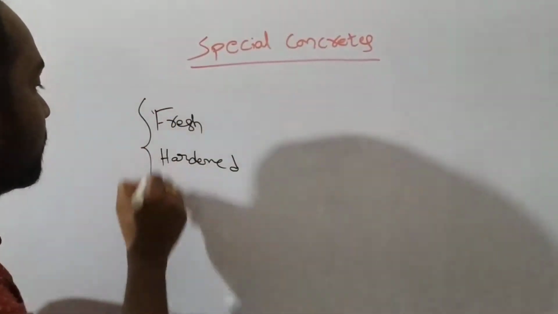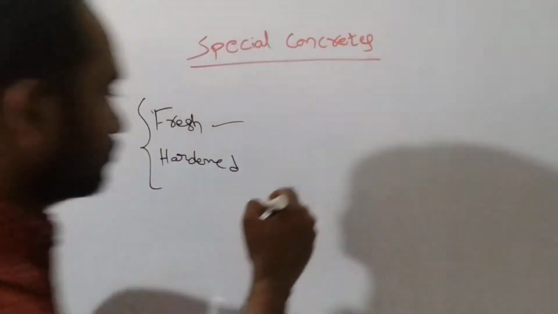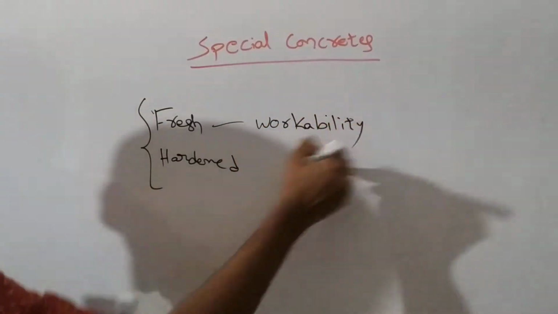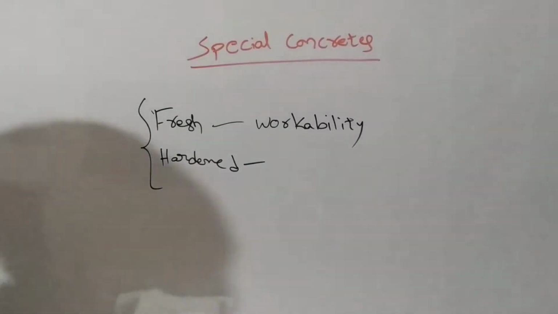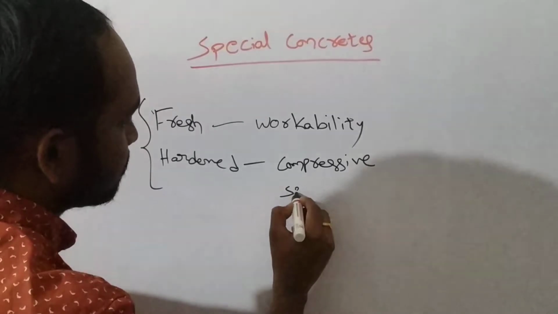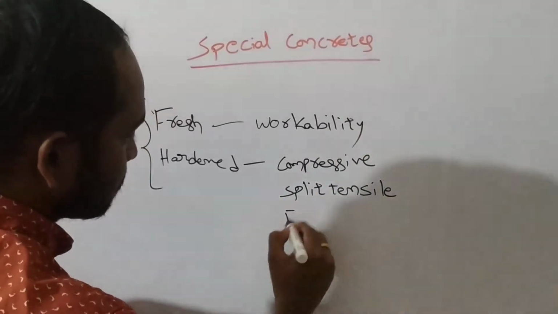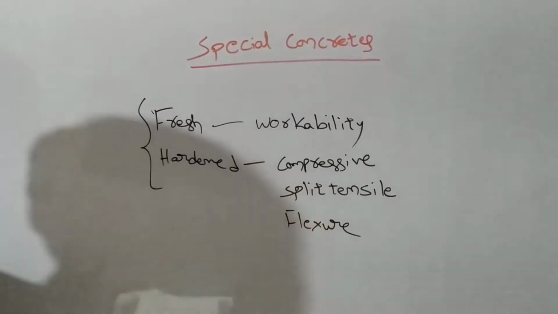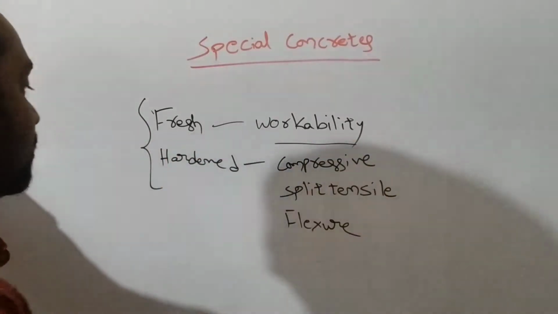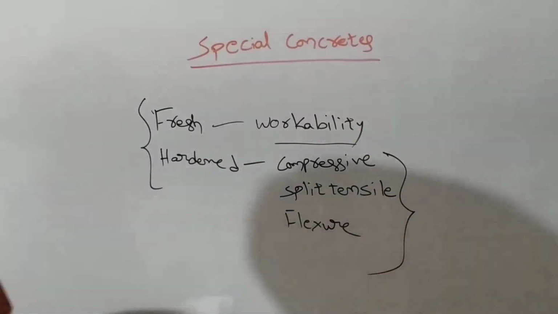This is what we have seen in previous sessions. The quality of fresh concrete we measure in terms of its workability, and the strength of hardened concrete we measure in terms of its compressive strength, split tensile strength, and flexural strength.